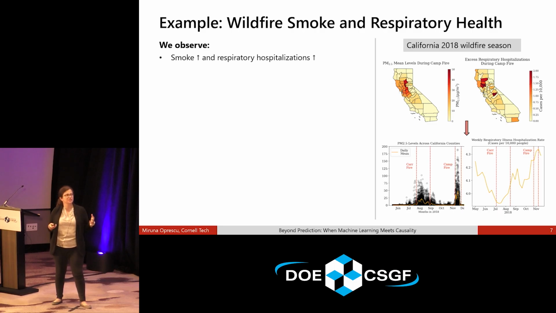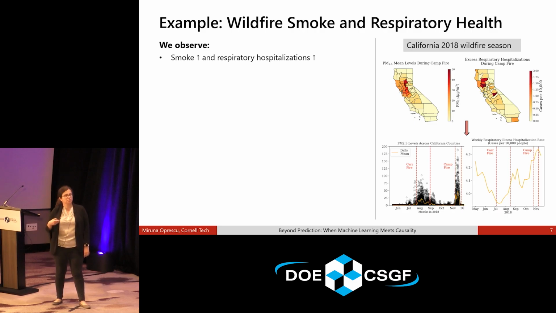So in California in 2018, there was a wildfire season with two really big forest fires, right? We see that as the smoke goes up, quantified by PM 2.5, which is this particulate matter that's greater than 2.5 microns, the number of respiratory illness cases has also gone up, right? You can see it on the, let me see, I'm going to test this. Okay, cool, it works. So you can see here that during the fires, the respiratory illnesses are going up, right?